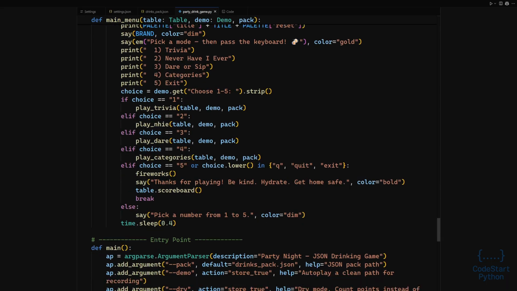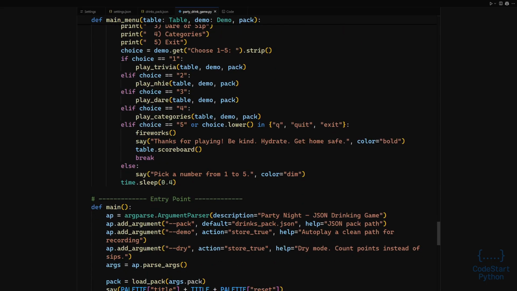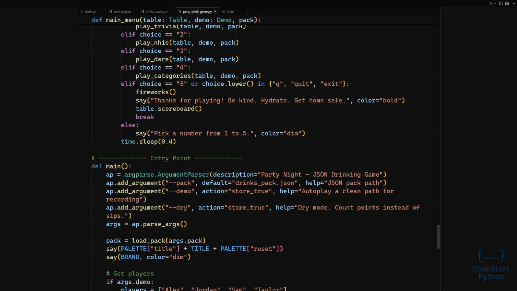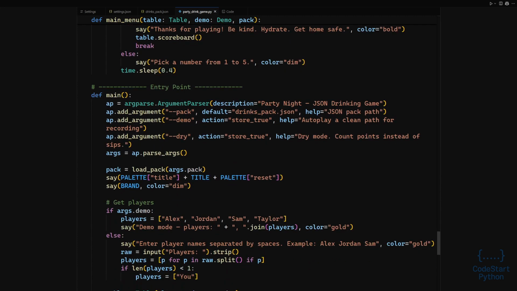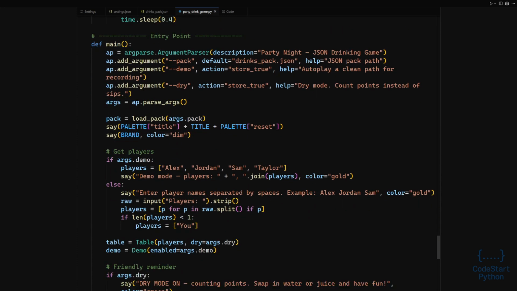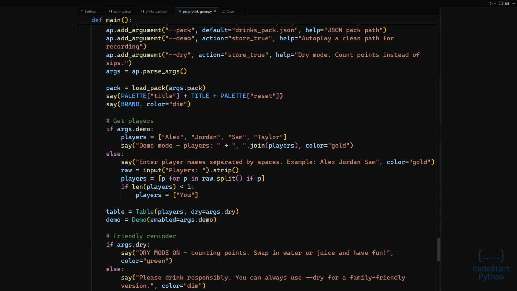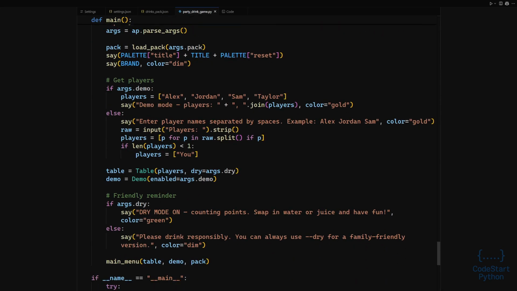The fireworks function draws a small ASCII animation inside the terminal. It hides the cursor. It paints a block of empty space. It then updates a set of bursts with expanding rings of characters. Each frame uses a little color variety. At the end, the function restores the cursor and returns to the main flow.